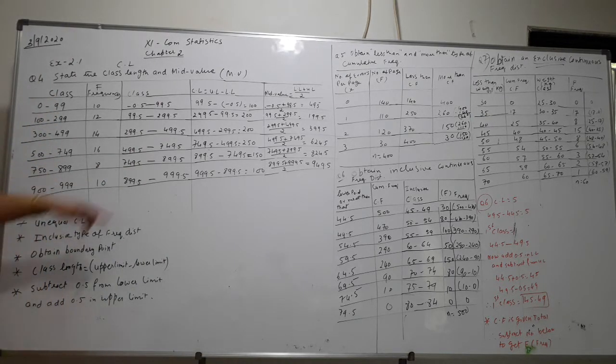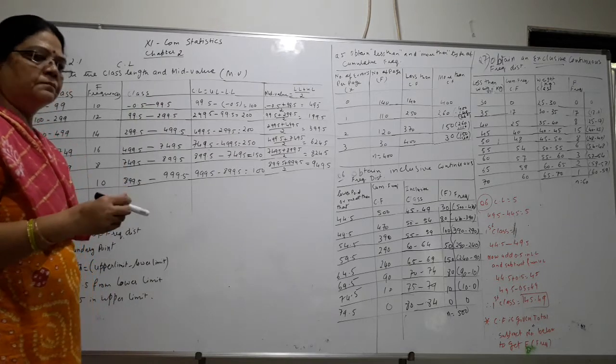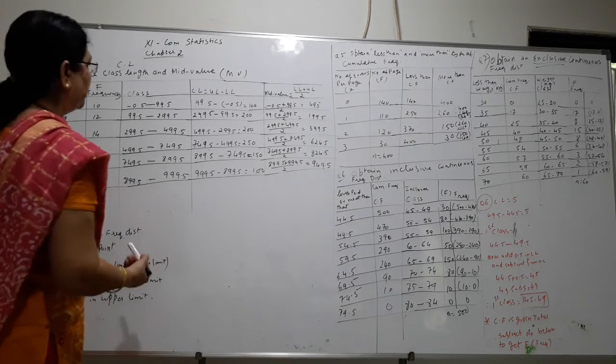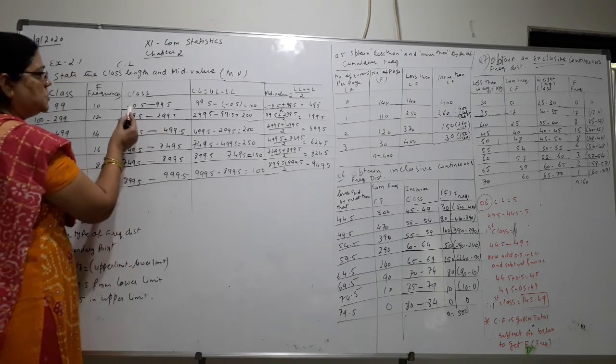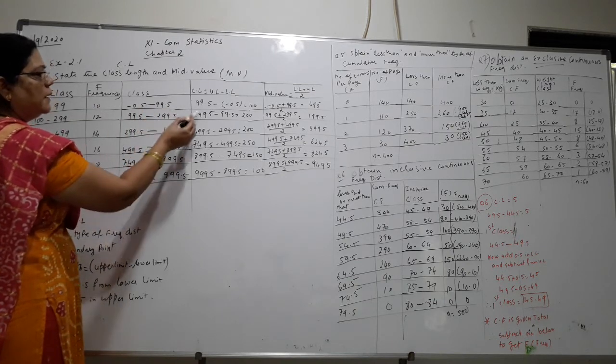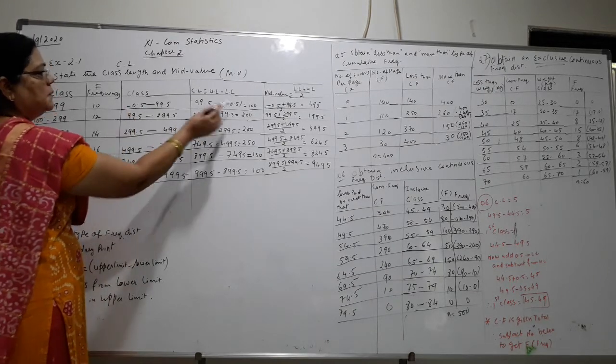Okay, now class length. The formula for class length is upper limit minus lower limit. So upper limit minus lower limit, you will get the class length. So what is the upper limit here? 99.5 minus 0.5.